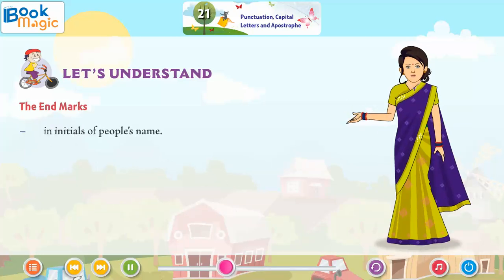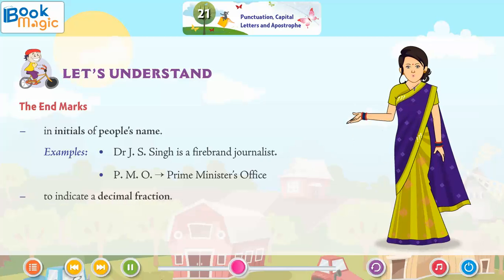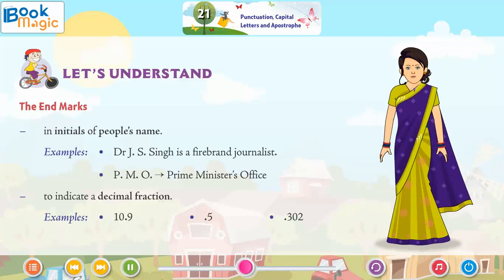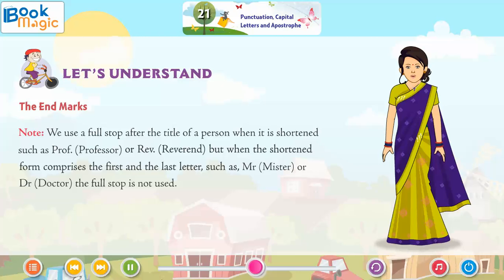In initials of people's names. Examples: Dr. Jay Singh is a firebrand journalist. PMO, Prime Minister's Office. To indicate a decimal fraction. Examples: 10.9, 0.5, 0.302.